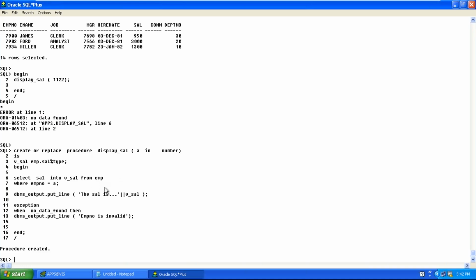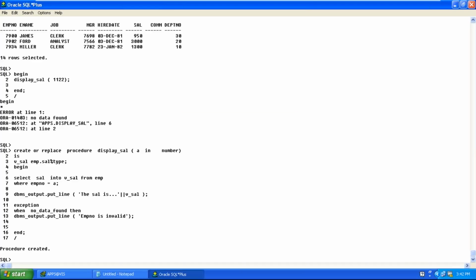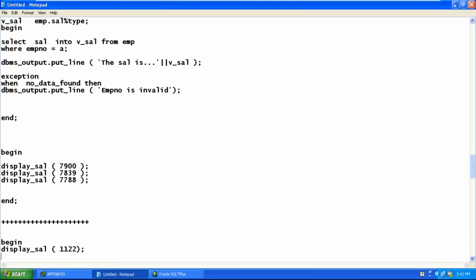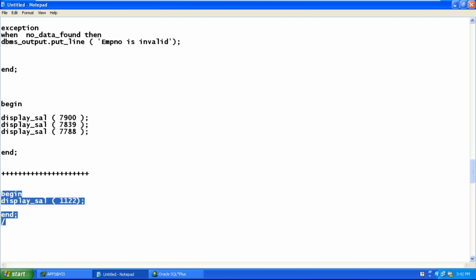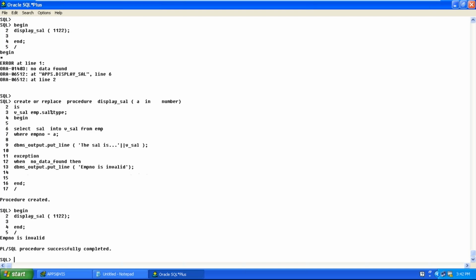Now the procedure has been created. Now I want to execute the procedure. Let's say I pass an invalid employee number. Look at the output, Jamal: employee number is invalid. So no matter whether the inputs are valid or invalid, we should make sure that our programs are successfully completed. We should never have abnormal terminations, which are not at all accepted in real time. We can avoid abnormal terminations only when we handle the exceptions by writing an exception section.